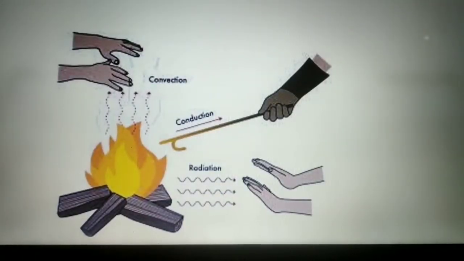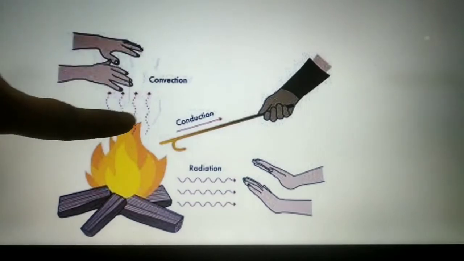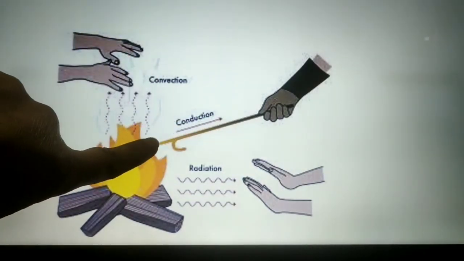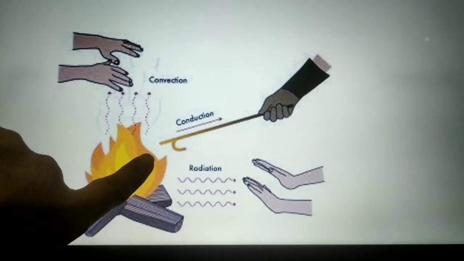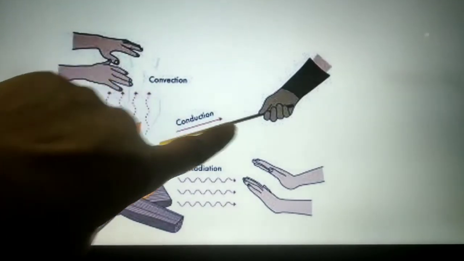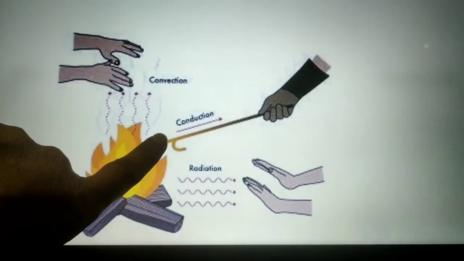If we want to see a very nice example of all three modes of transfer of heat, look at this picture. The first mode of heat that we studied was conduction. See, if there is a fire and you hold a rod here, what happens to the rod? The heat moves from the hot end to the cold end. This is called conduction of heat.